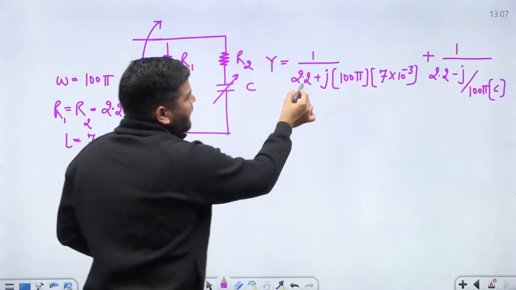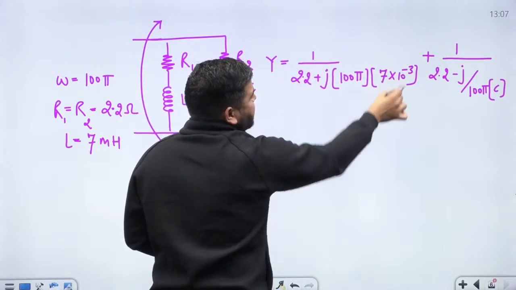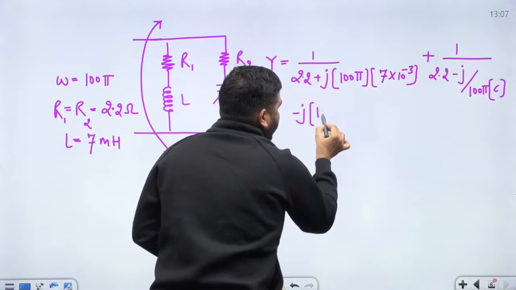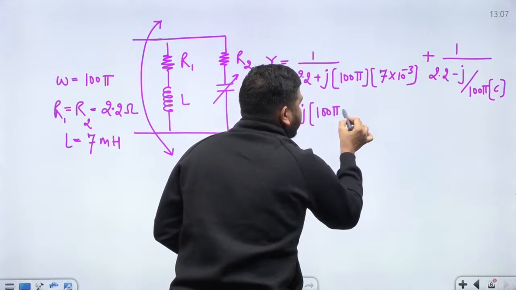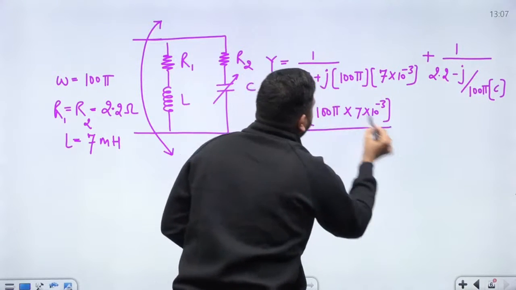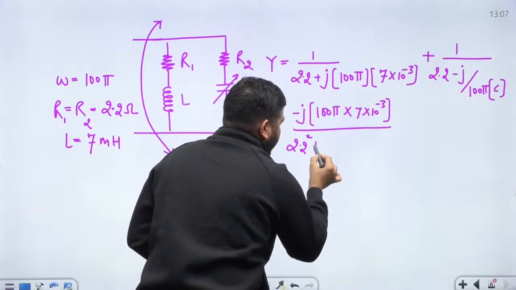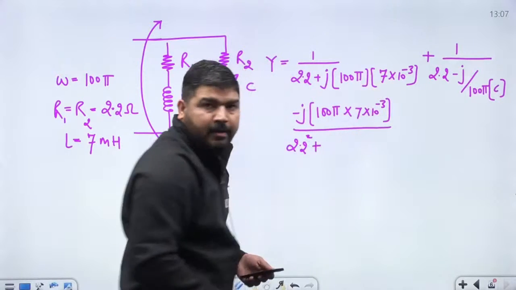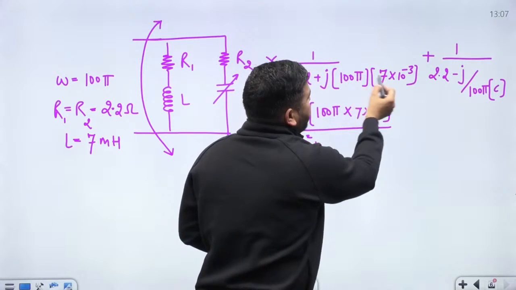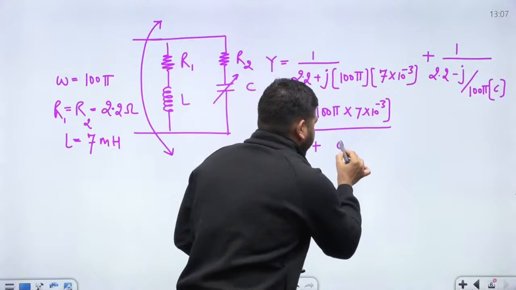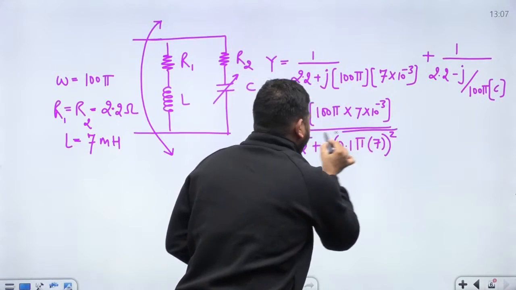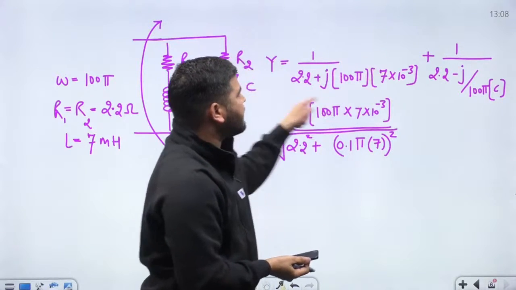So let's calculate the imaginary part. The imaginary part for this quantity is minus j 100 pi into 7 into 10 to the power minus 3, divided by 2.2 square plus the square of this quantity. You can see that it's 0.1 pi into 7; calculate this value, take the square of that, and take the root. This is the imaginary part of this admittance.